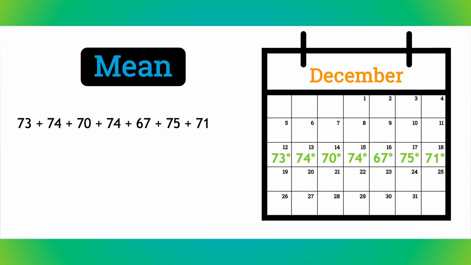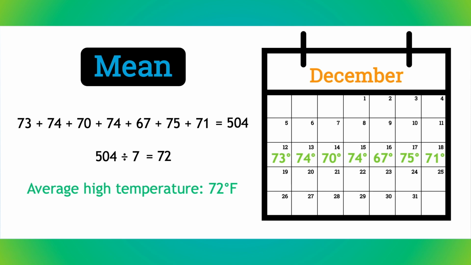First, we need to add all of the temperatures together. This gives us a sum of 504. Then, we divide 504 by 7 because there were 7 temperatures in the dataset. 504 divided by 7 is 72. So the average high temperature for this week is 72 degrees Fahrenheit.